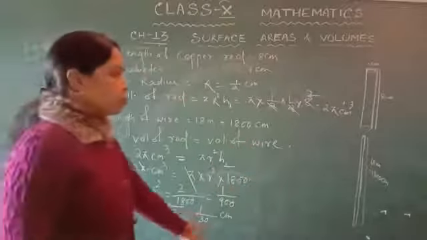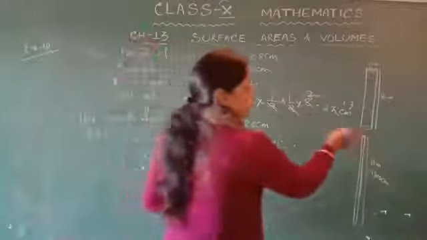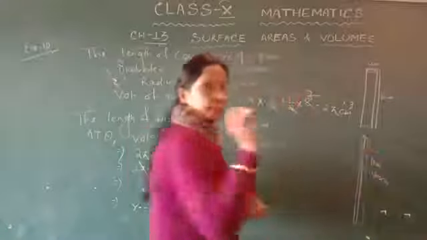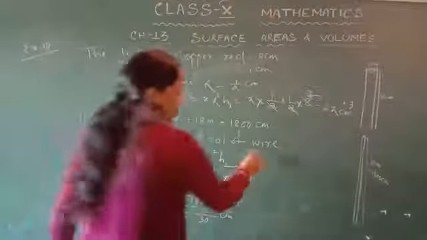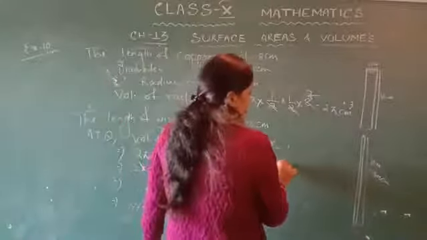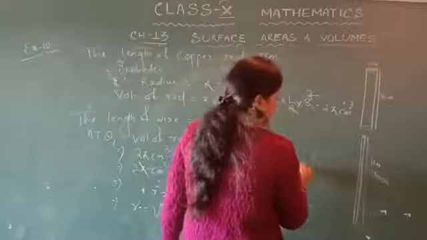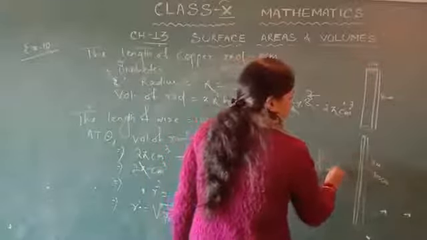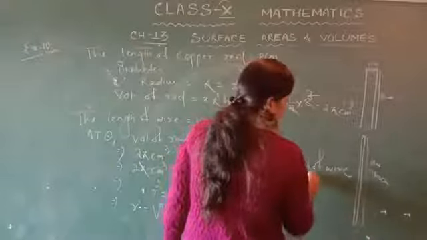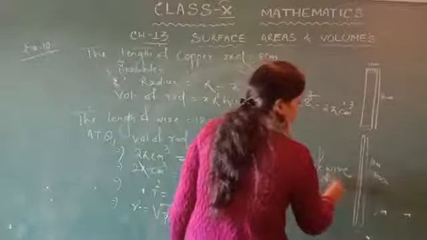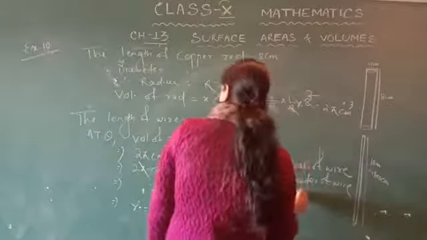R is 1 upon 30 centimeter, but the thickness of the wire means the diameter. So the thickness of the wire is equal to the diameter of the wire, that is equal to 2 into r.